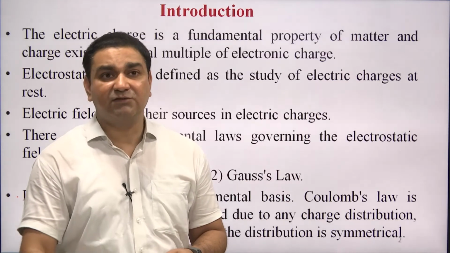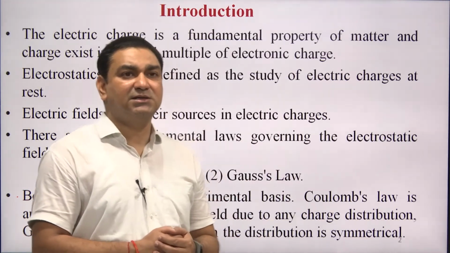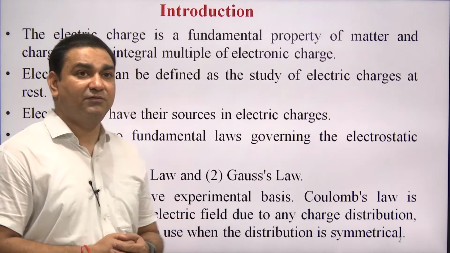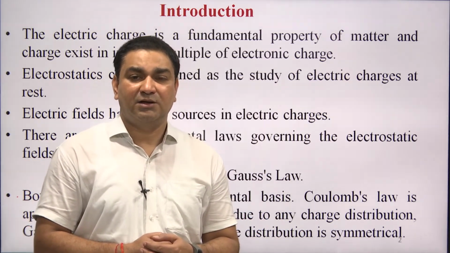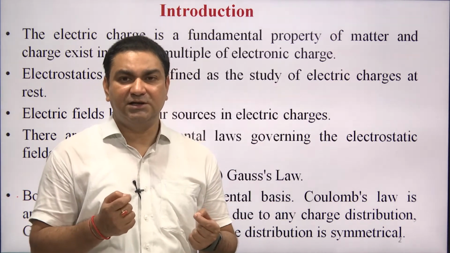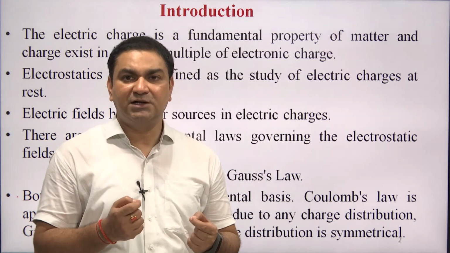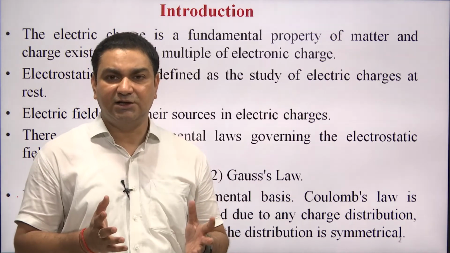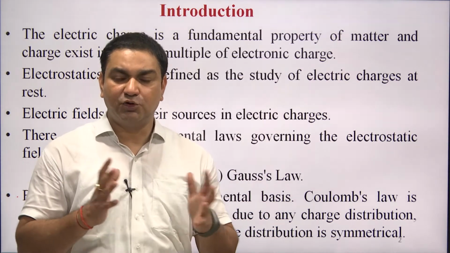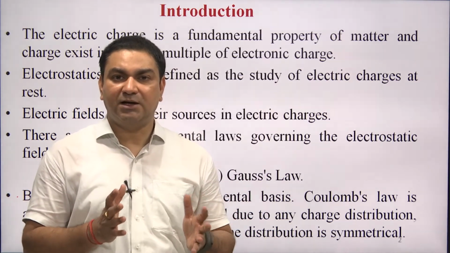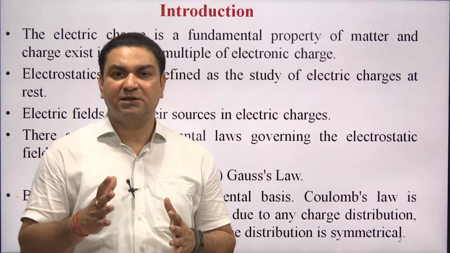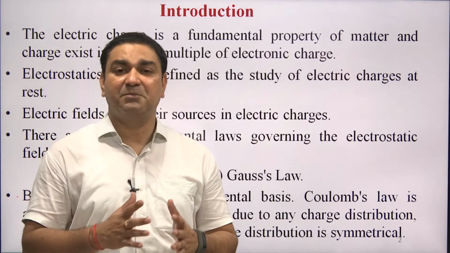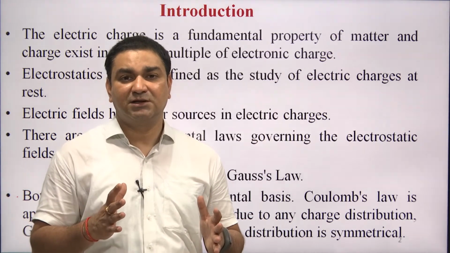We are going to start our lecture, and this is the introduction of electrostatic field. Electrostatic field is the field which is generated, which is produced by a charge, by a line charge, by a surface charge, by a volume charge.